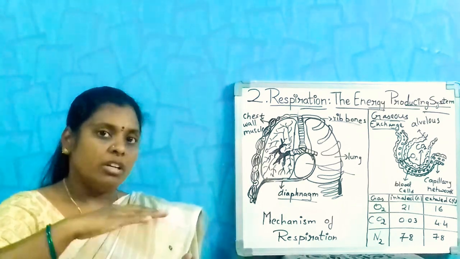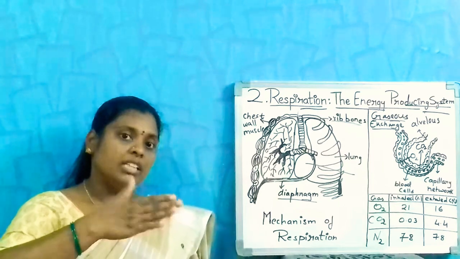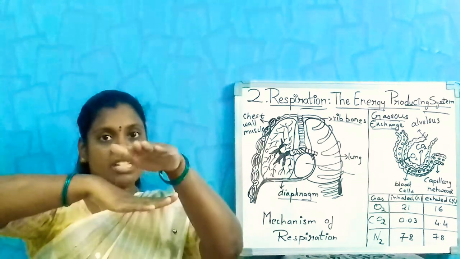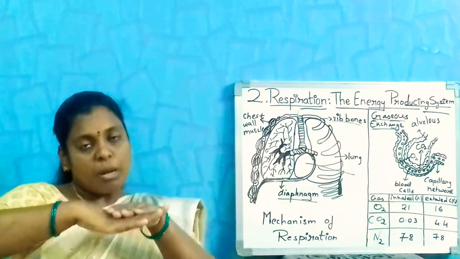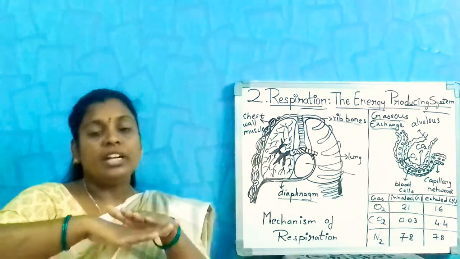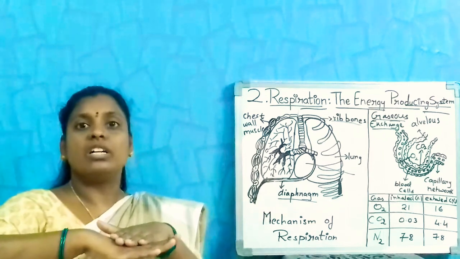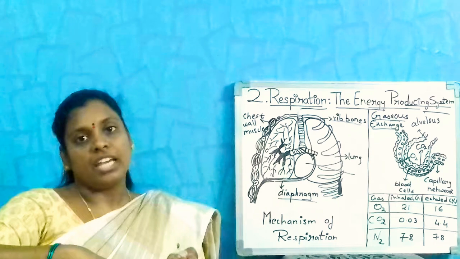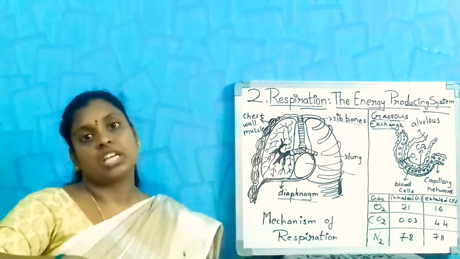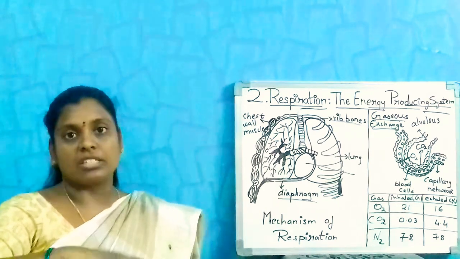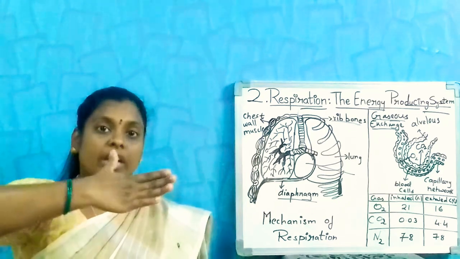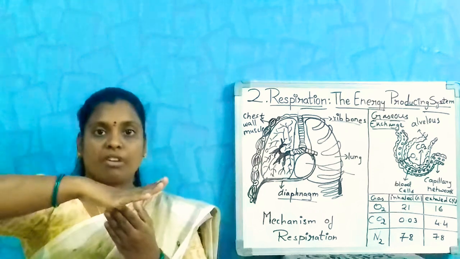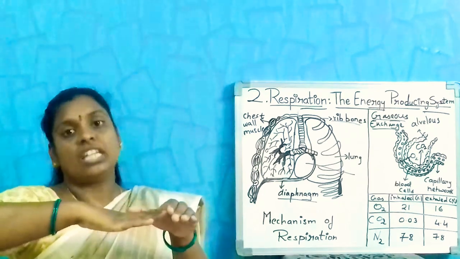When we inhale, this dome shape flattens. It contracts and bends downwards, drawing the surrounding air into our lungs by enlarging them, by contracting this dome-shaped diaphragm. Here the chest cavity is increased.